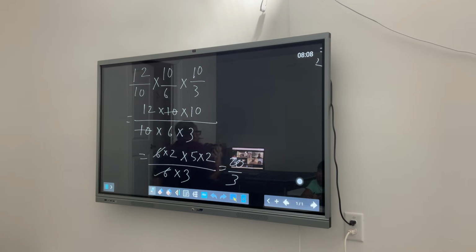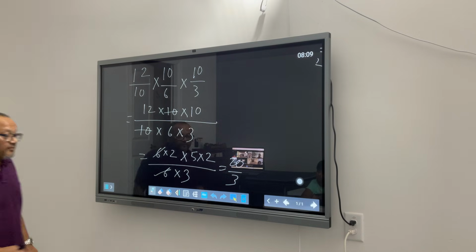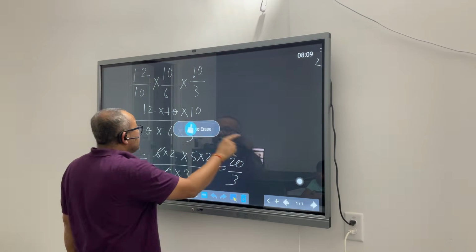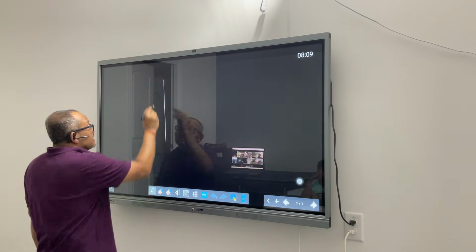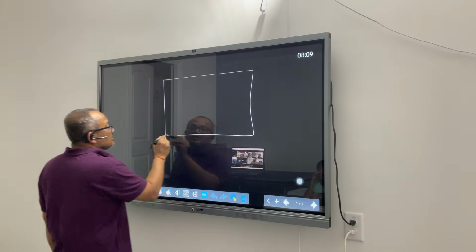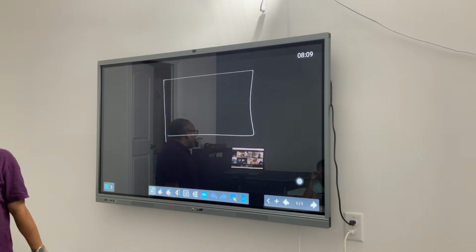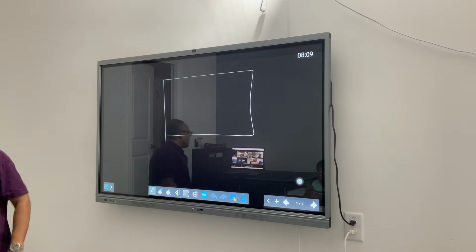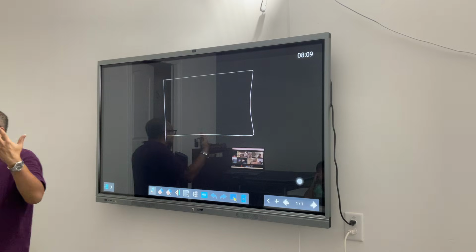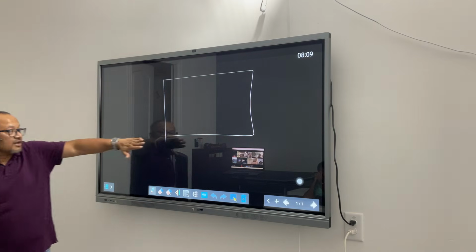Now, I want you guys to look at it from a different perspective. This is what will help us find the formula for other shapes. What is a triangle with respect to a rectangle? Like basically half of the rectangle. Exactly. Half the area of a rectangle. That's how we are mentally aligning ourselves to get the concept right.